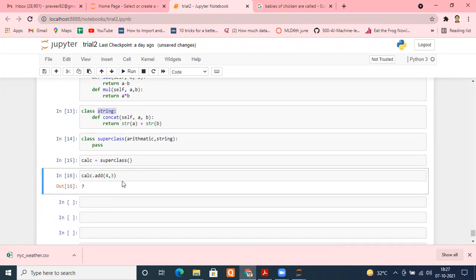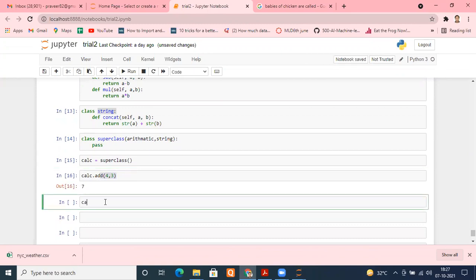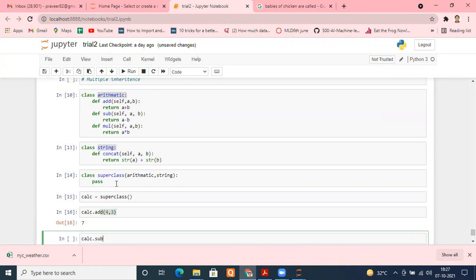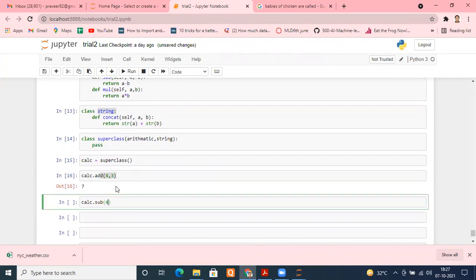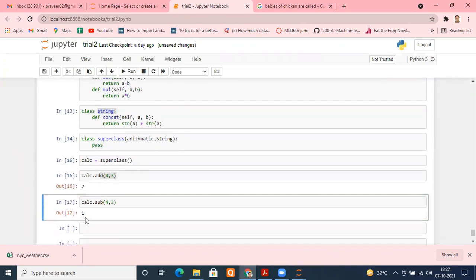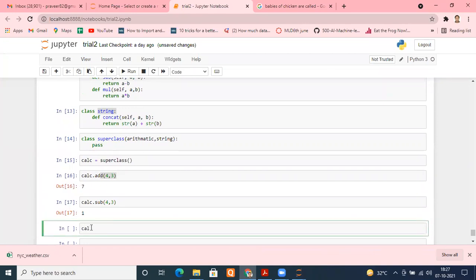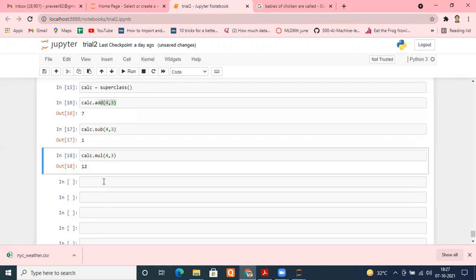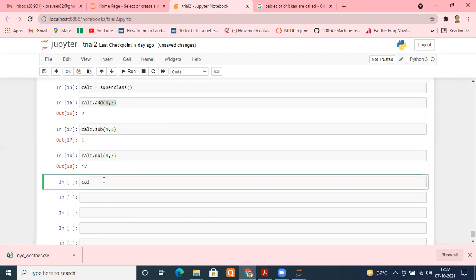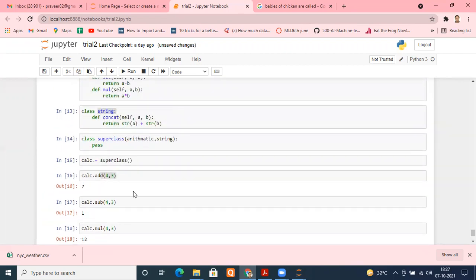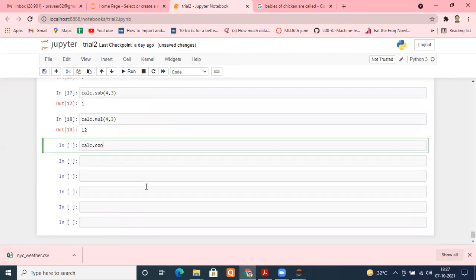Fine. Similarly, I am doing calc dot sub. I think the method is sub. Yes. I'm again giving 4, 3. It should return me 1. Perfect. I'm using calc dot mul, another method. I'm giving 4, 3 again. I should get 12. Perfect. This time I'm taking calc dot again. Now the method name is concat. Fine, so I'm giving concat.